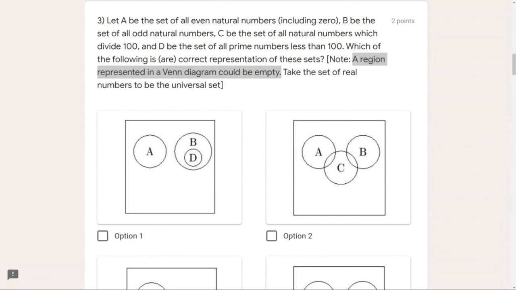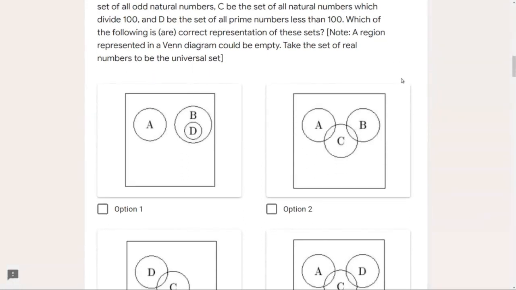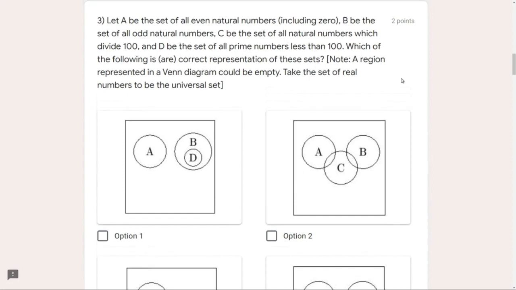We have to only find all those Venn diagrams which are correct, meaning whatever is shown in that is correct. If something has not been shown, that does not matter. So in case A and B don't need to occur together, we drew that conclusion earlier. If any Venn diagram does not show A and B together, that does not mean that Venn diagram is completely wrong. So let us see the first option.